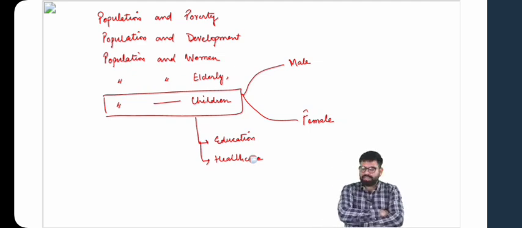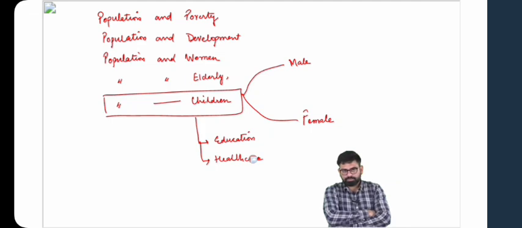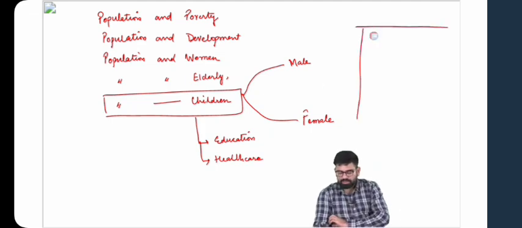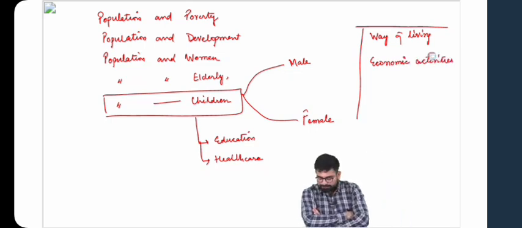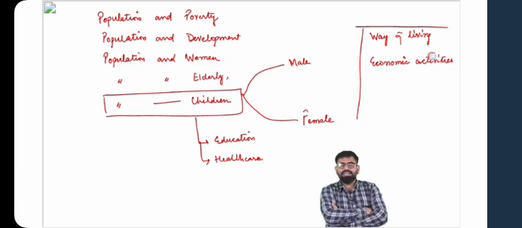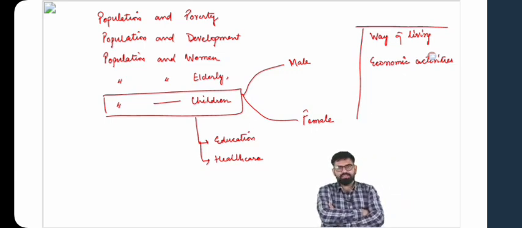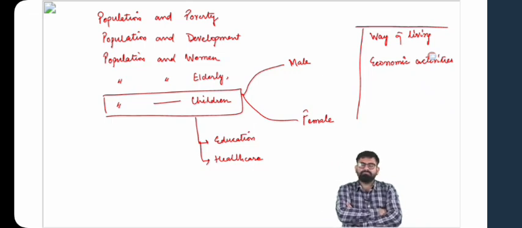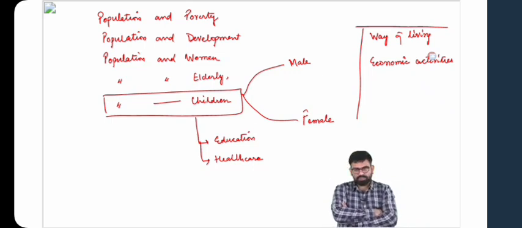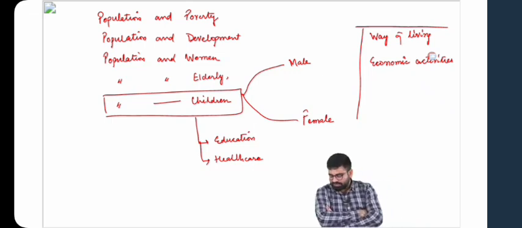So one, there would not be, say, a high level of consumerism in tribal societies. They would not believe in gathering a lot of material resources for that matter. So their idea of happiness is not directly linked to the idea of material possessions, which is inherent in their way of living, in their value system. Another thing is that the kind of economic activities that they take up are generally for the sake of what? Subsistence. They do not believe in taking a lot of surplus out of it and selling it in the market. So their idea of happiness, their way of living, their economic activities are the ones which decide their economic status. Okay, so I hope you got your answer.